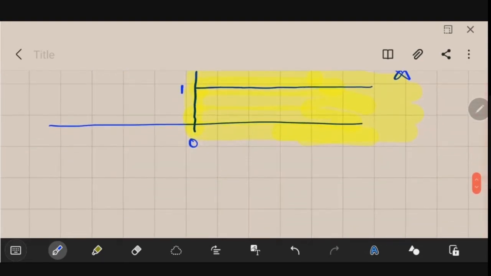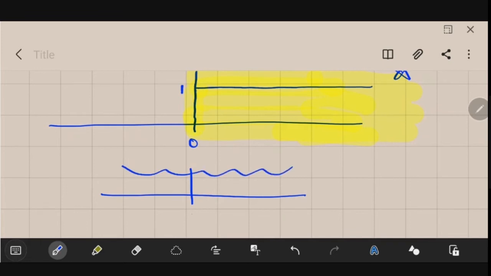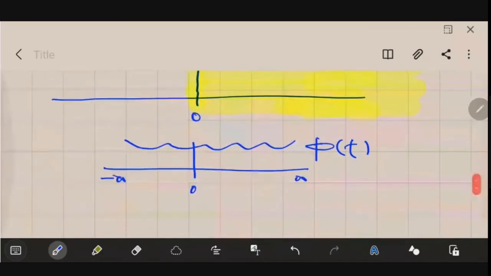We call it causal, a signal which has only a right side component. Let's say we have a signal like this, and this is 0. We want to generate this kind of signal. Let's say this is your phi of t, and you want to generate this phi of t. If this signal is starting from minus infinity, then you have to go to minus infinity to generate this signal. Do you think it is possible? Obviously, it is not possible.